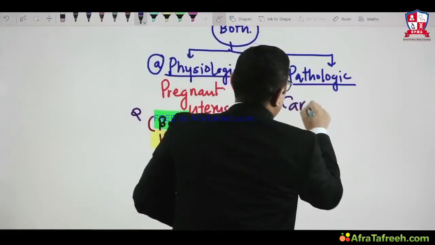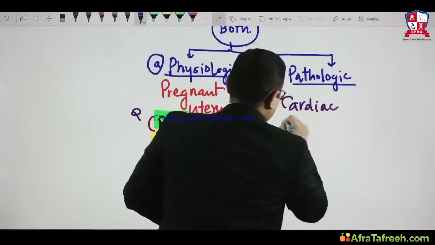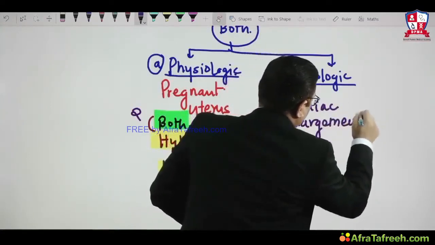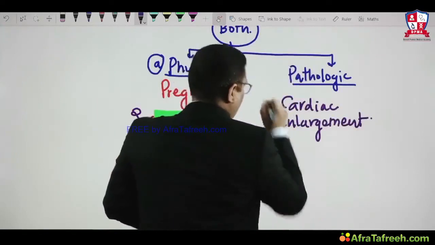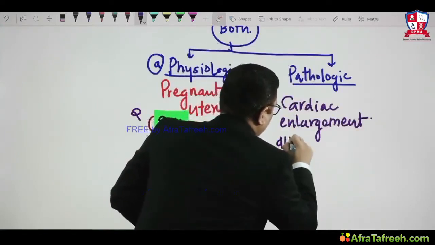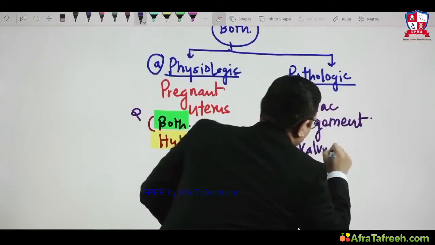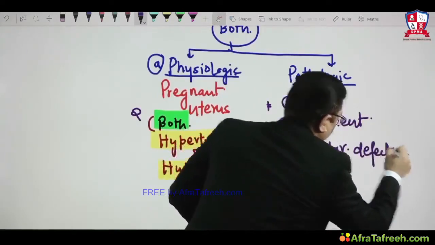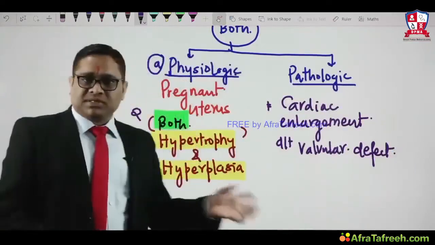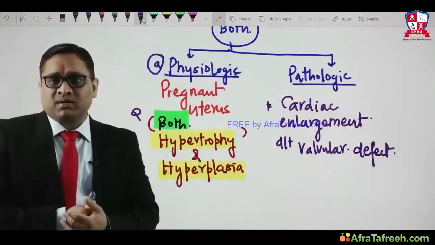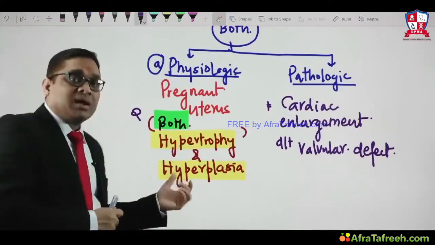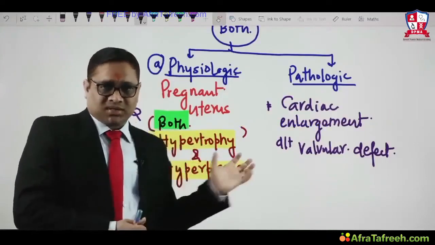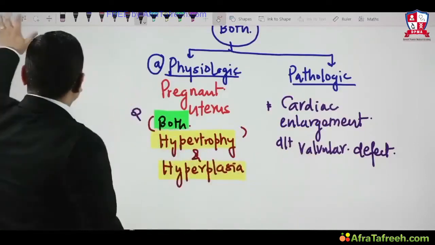So it is cardiac enlargement. Cardiac enlargement is an example of pathological hypertrophy, and this cardiac enlargement is due to valvular defect, right? So these are examples of the physiologic and pathologic, just to make you understand the exam question, and to understand that hypertrophy is both physiologic and pathologic.